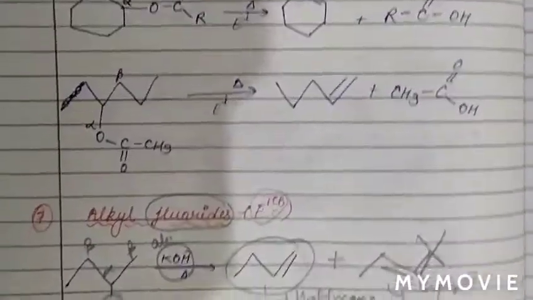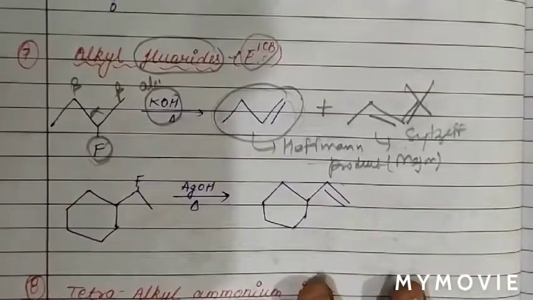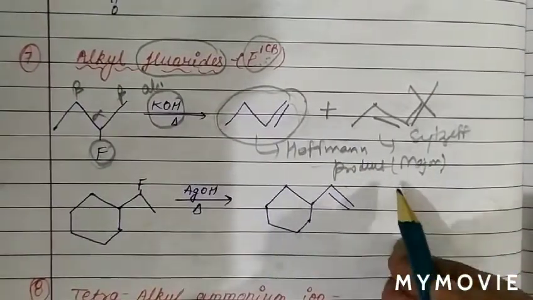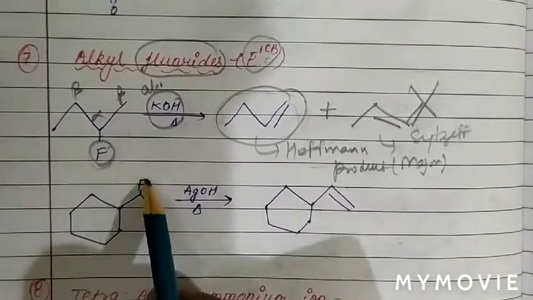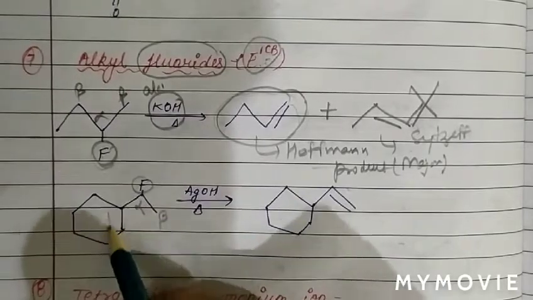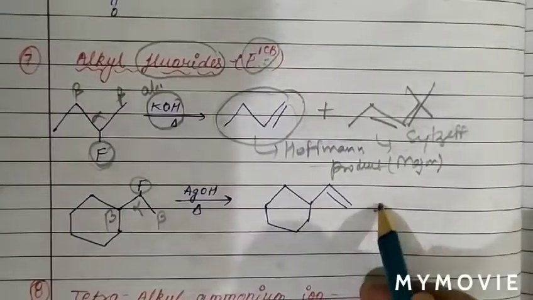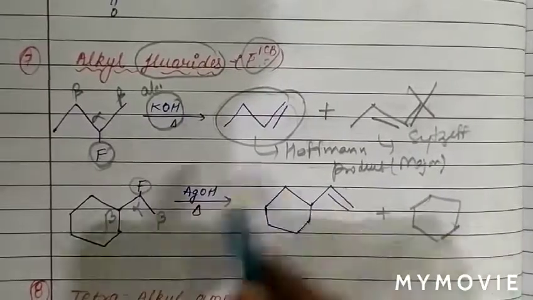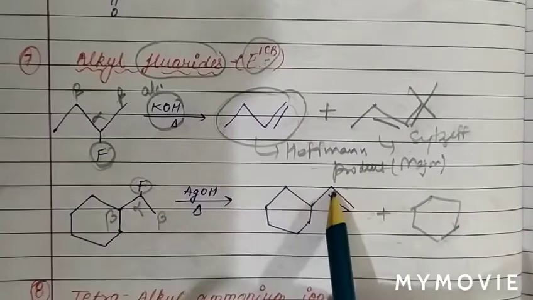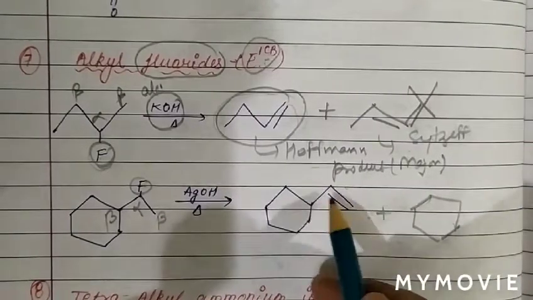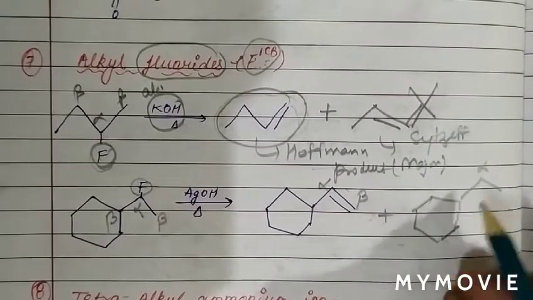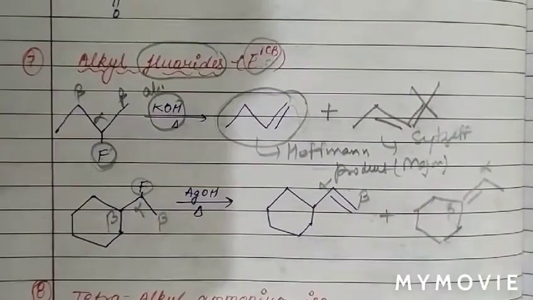So we have discussed the reactions in this case. What is the Hofmann elimination product? You may also think of it this way. In this case 2 possibilities are there. Fluorine is attached to this carbon, this is alpha, this is beta, this is also beta. From the alpha atom fluorine is removed and from beta hydrogen is removed, so there is formation of a double bond between alpha and beta. But there can also be formation of a double bond between this alpha and this beta.